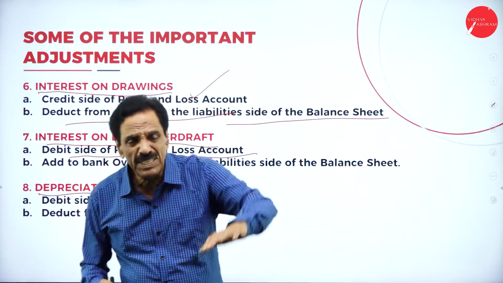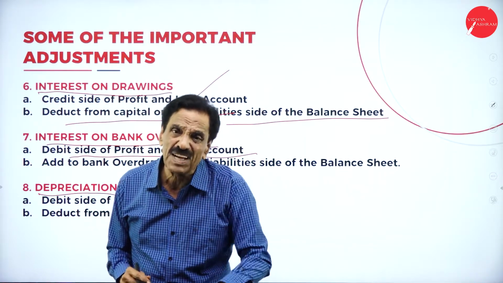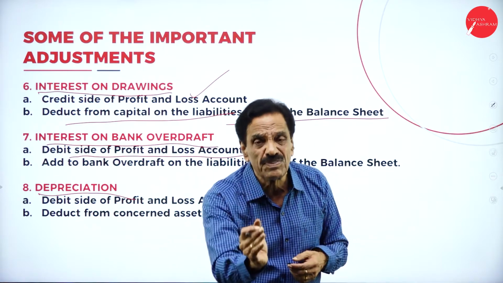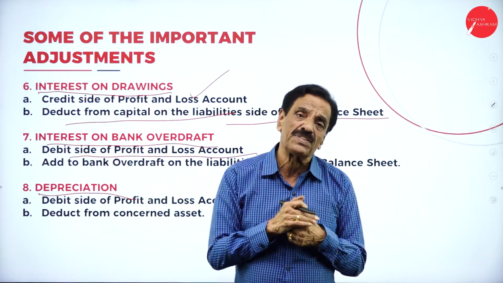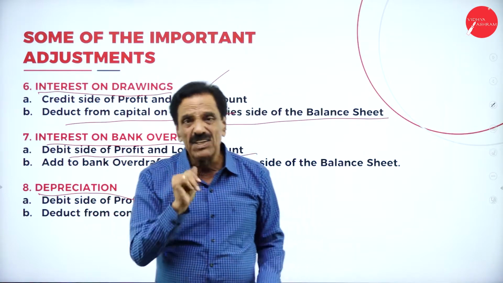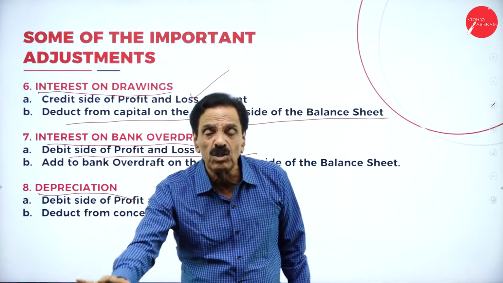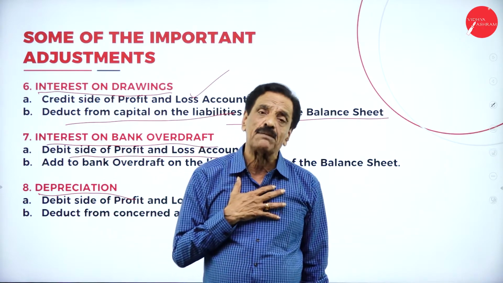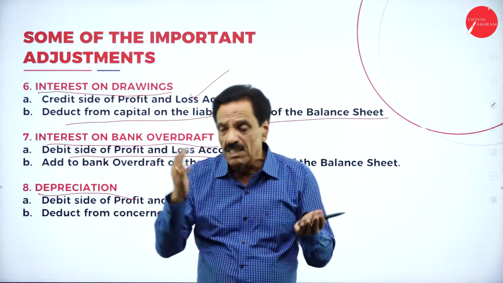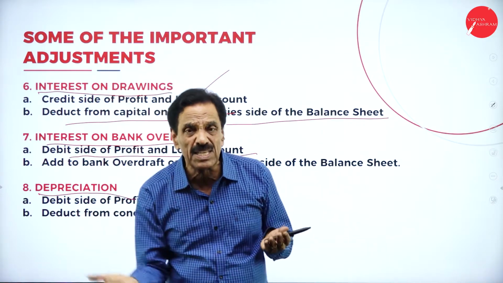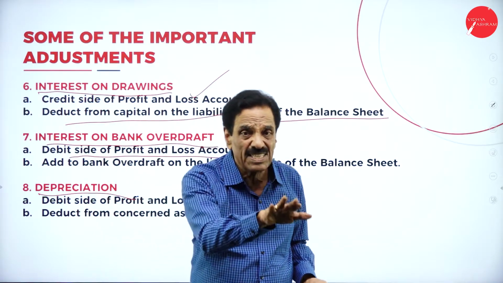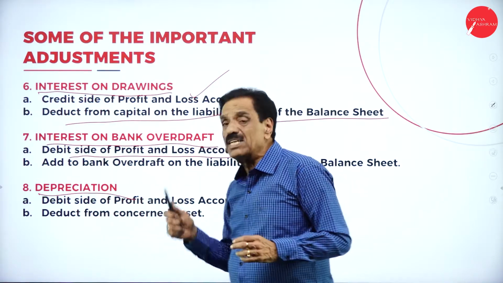Then, depreciation, this word. Depreciation is a permanent, gradual fall in the value of the asset. If the value of the asset was 60,000 and today is valued at 50,000, there is a loss of 10,000. So we say depreciated. I will give an example. If this building value is about 10 lakh, I'm having a capital of 10 lakh. Today it is valued at 15 lakh, I'm having a capital of 15 lakh. Means increase in asset, increase in capital; decrease in asset, decrease in capital. So decrease is called depreciation.